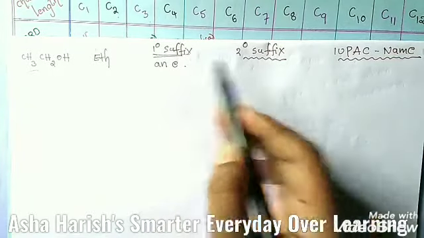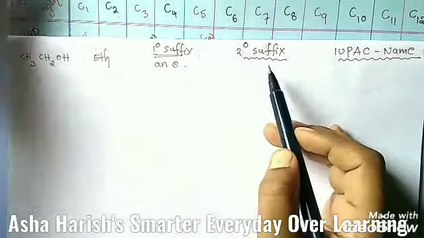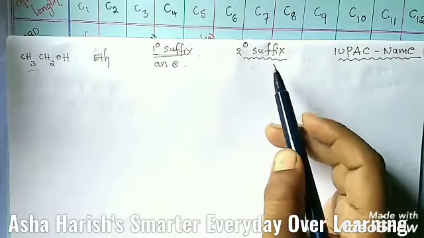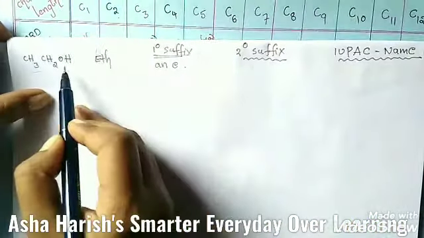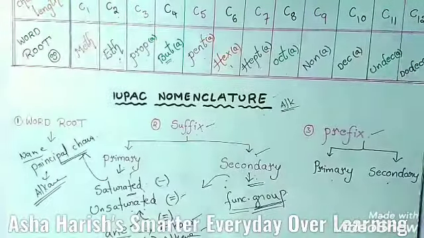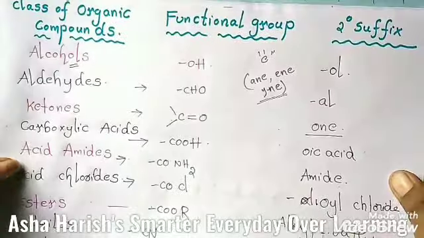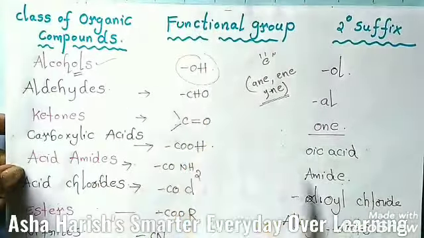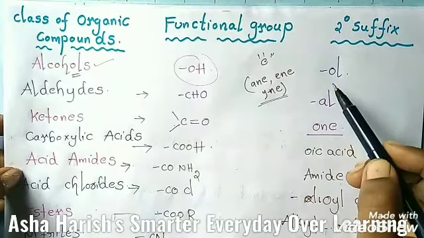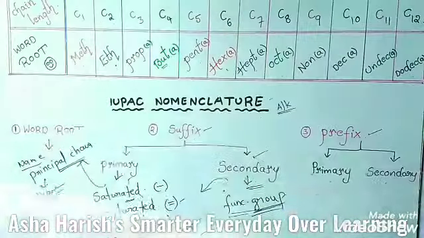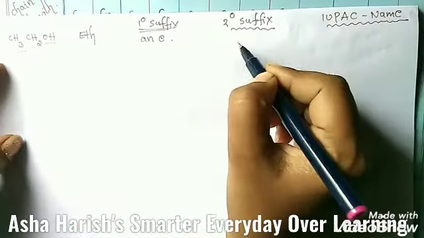I have written here. And what about secondary suffix here? Secondary suffix is nothing but the functional group located here. Right here you can see OH. OH is the functional group. OH means that it belongs to alcohols. Then the secondary suffix should be OL.